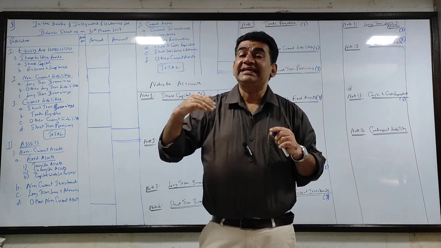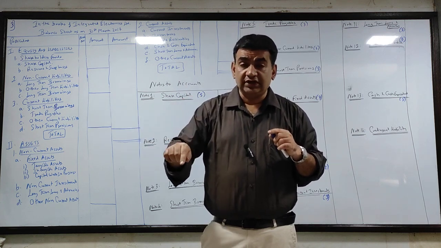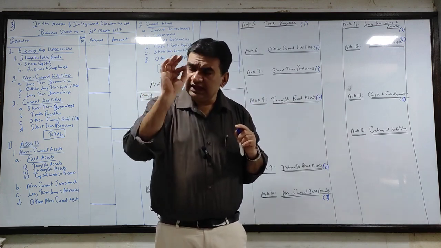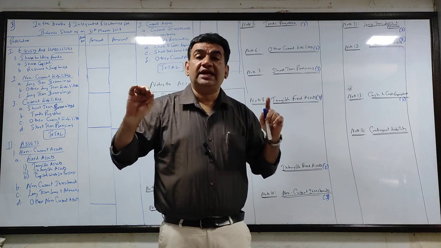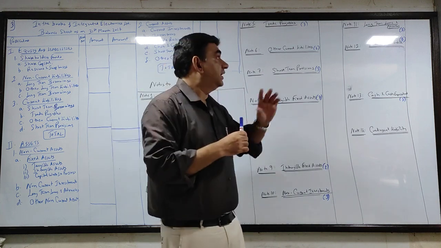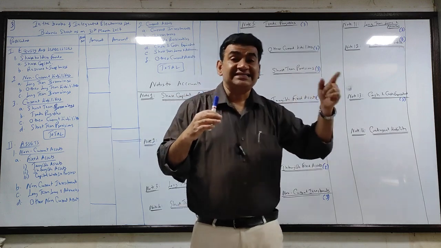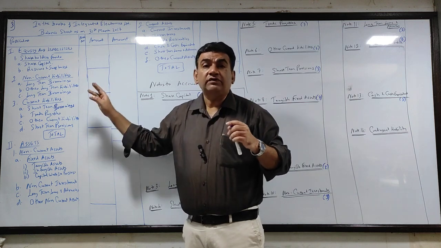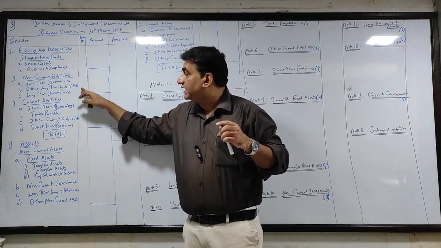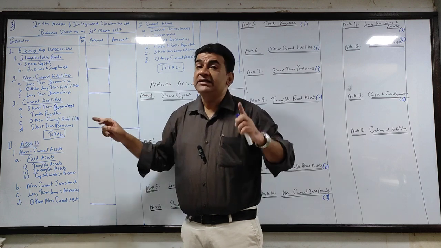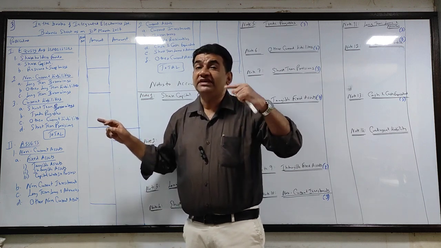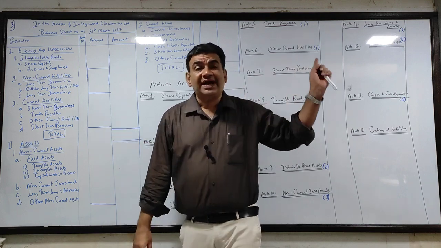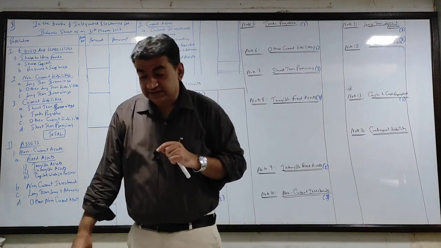So if I give a deposit, it will be treated as long-term loans and advances. This is long-term loans and advances on the asset side. Had I taken it, then it would have been a part of non-current liabilities, that is other long-term liabilities. But it is on the debit side, that means you have given. Credit would mean you have taken. So this is given, so asset side long-term loans and advances.